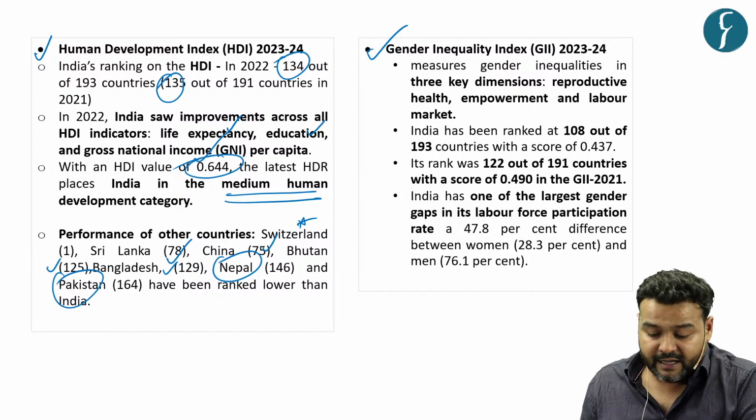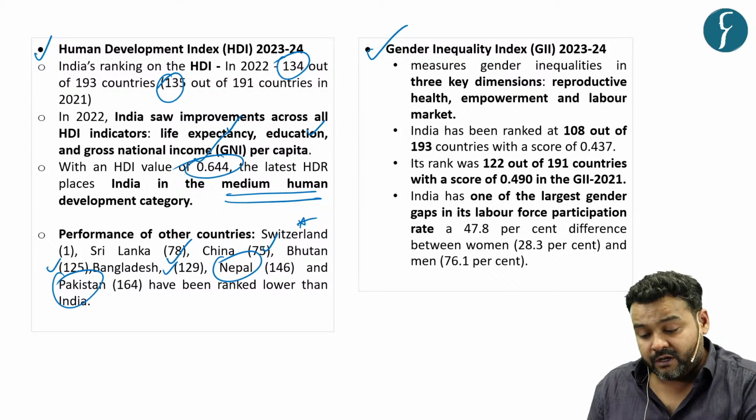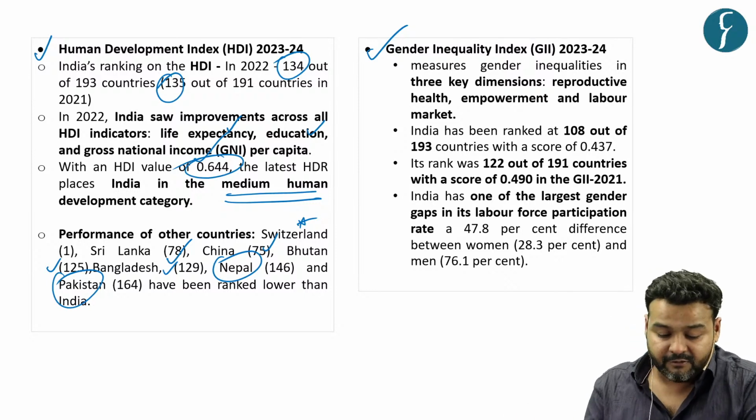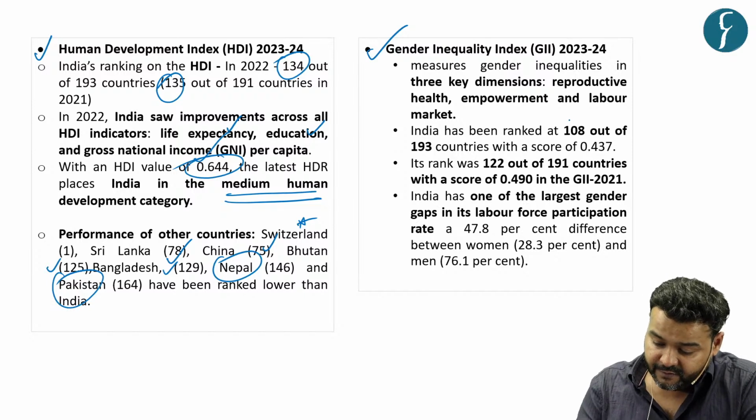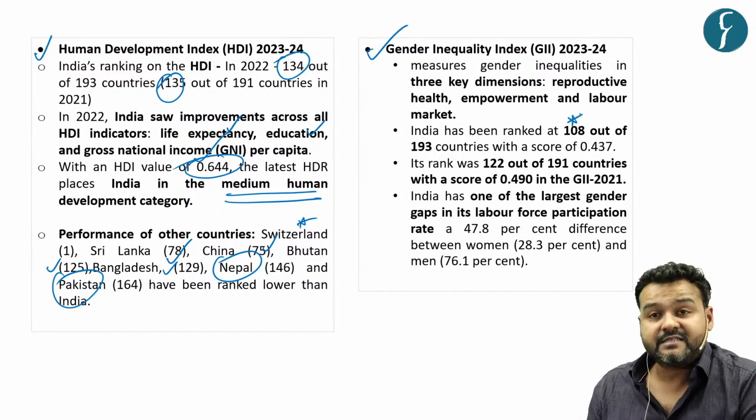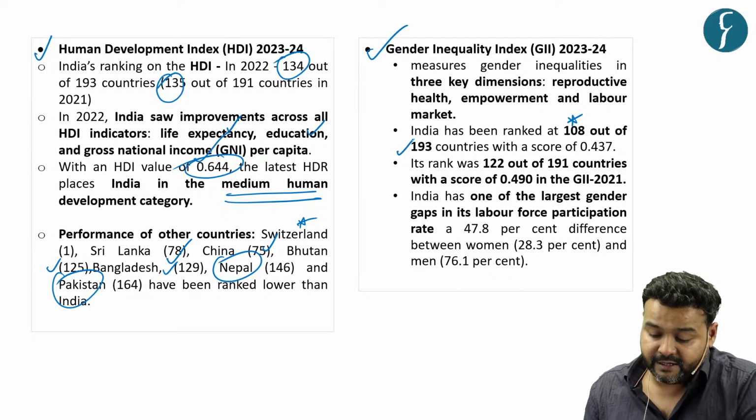Now in the Gender Inequality Index, we improved much better than what we improved in HDI. We have a rank of 108 out of 193 countries.